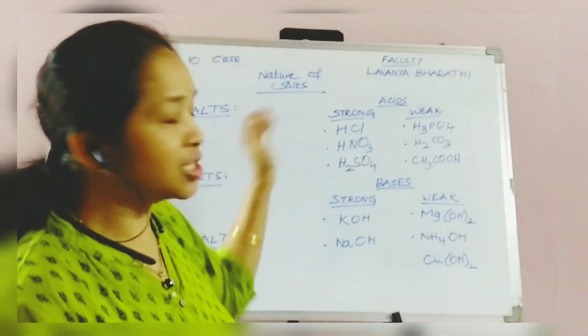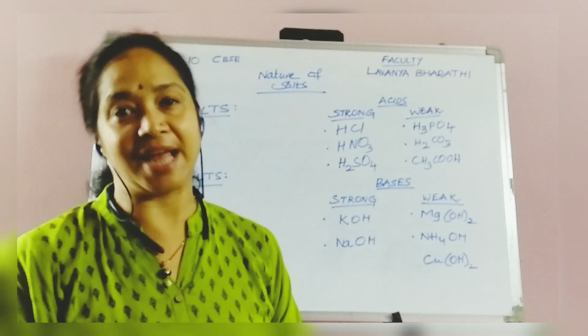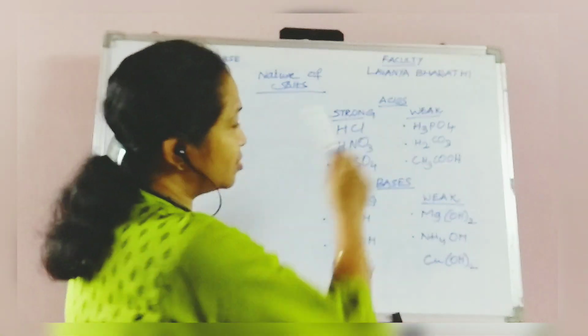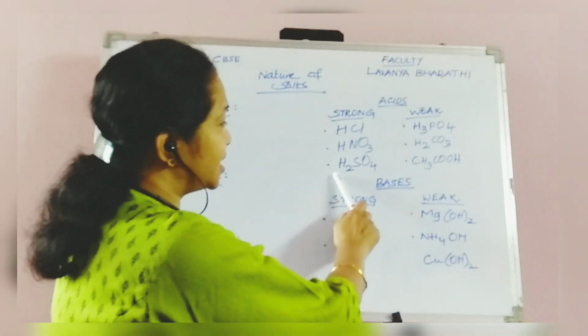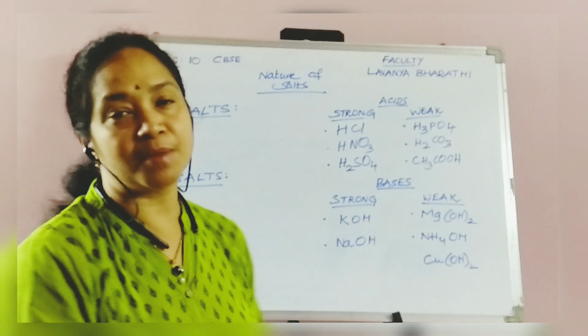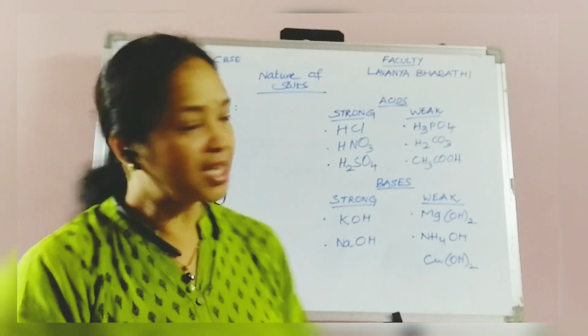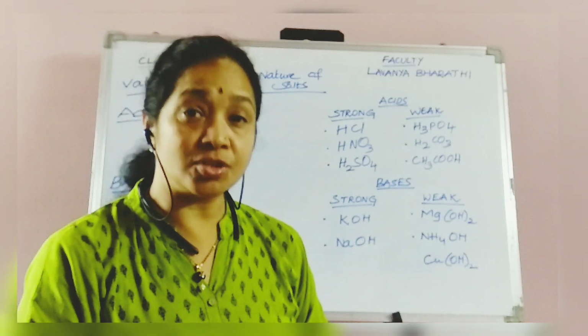Now, coming to the strong acids, here I have written three examples: hydrochloric acid, the formula HCl, sulfuric acid, the formula H2SO4, and nitric acid, the formula HNO3. These three are mineral acids, and these are very strong acids.